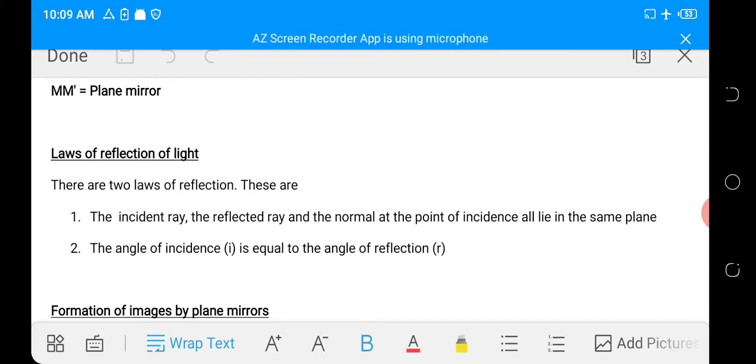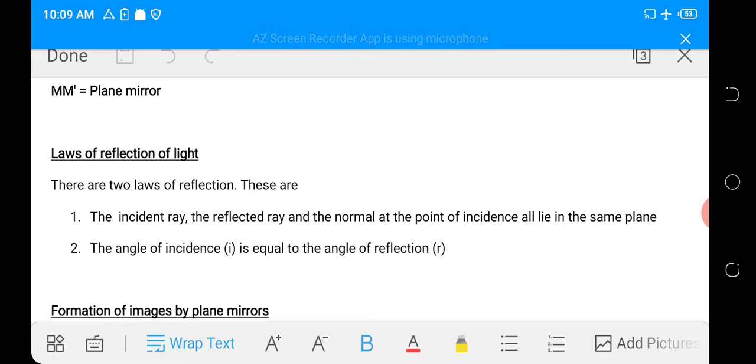The incident ray, the reflected ray, and the normal at the point of incidence all lie in the same plane. 2. The angle of incidence I is equal to the angle of reflection R. So I and R denote angle of incidence and angle of reflection respectively. But in our diagram, our angle of incidence is P, while our angle of reflection is Q.